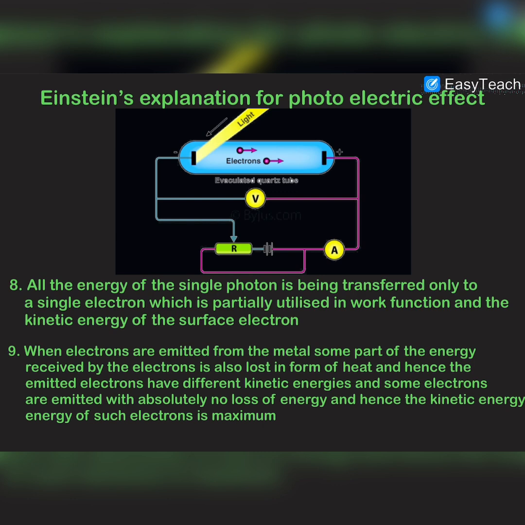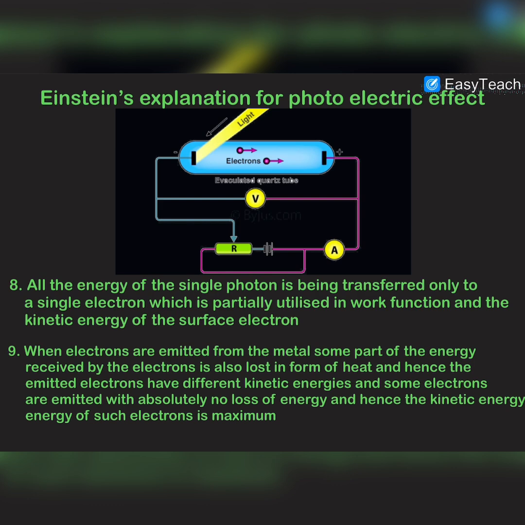Now the eighth point was that all the energy of a single photon is transferred only to a single electron, which is partially utilized as work function and kinetic energy of the surface electron. I think we have already discussed this point. And the ninth point is that when electrons are emitted from the metal surface, some part of the energy received by the electrons is also lost in the form of heat.